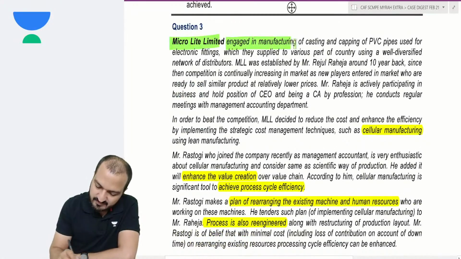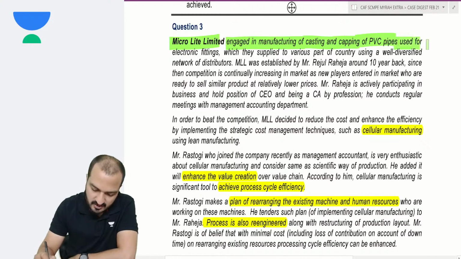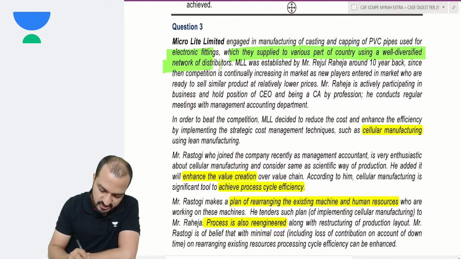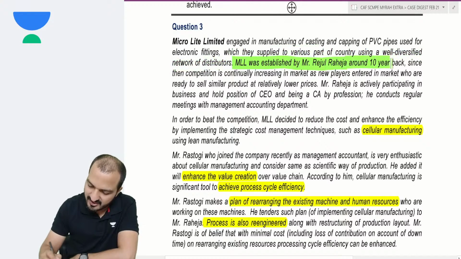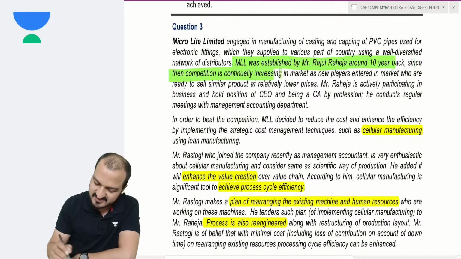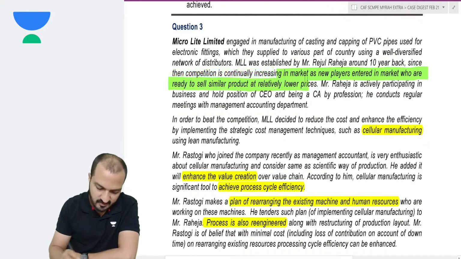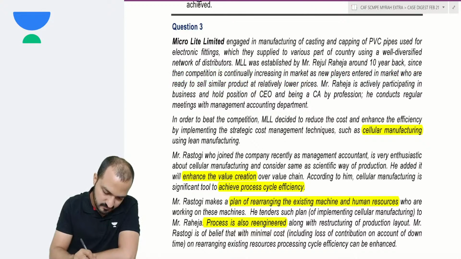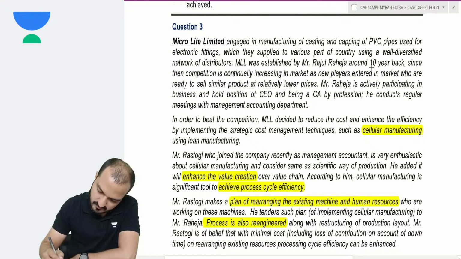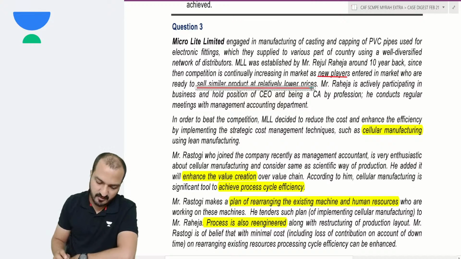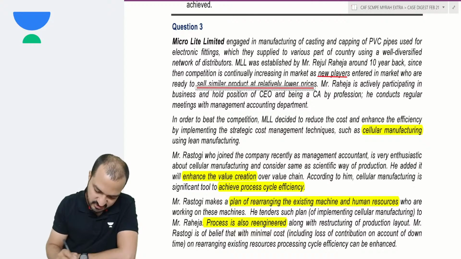Question 3. Microlight Limited engaged in manufacturing of casting and capping of PVC pipes used for electronic fittings, which they supplied to various parts of the country using a well-diversified distribution network of distributors. MLL was established by Mr. Raheja around 10 years back. Since then, competition is continuously increasing in the market as new players entered the market who are ready to sell similar products at relatively low prices. That is a problem. Raheja is actively participating in business and holds the position of CEO.